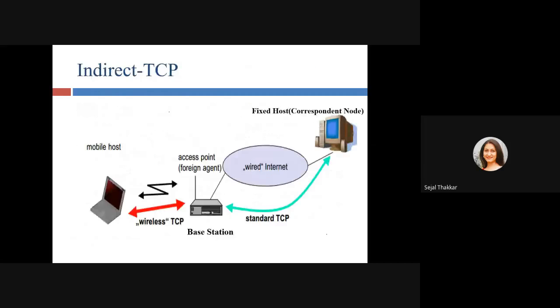So here you can see we have the mobile host, which is movable, then we have the base station. Other names of the base station are foreign agent and access point. The fixed host means a wired internet connection up to that particular access point, and from that base station or access point we are wireless. This is the way our mobile is connected through the internet.